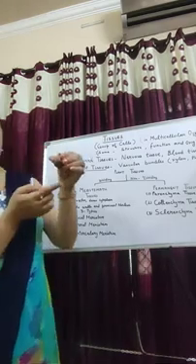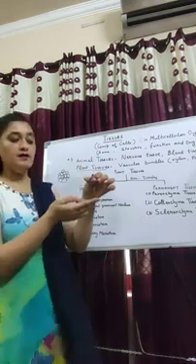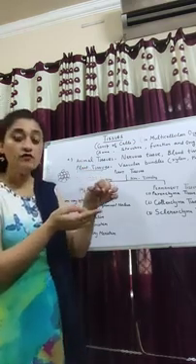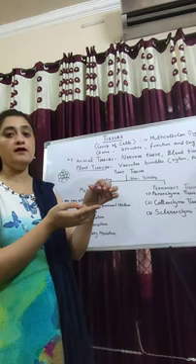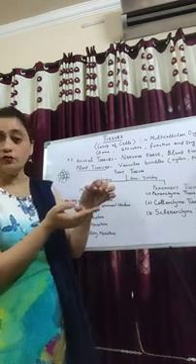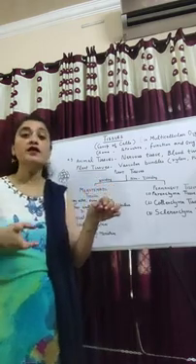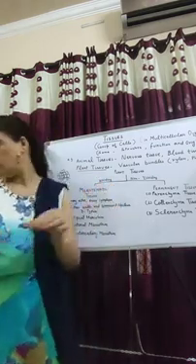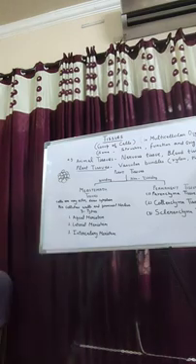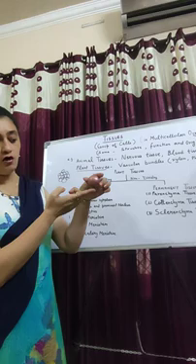Its root has elongated up to this level, which means here I have not cut the apical meristem of the root, and this root has grown. And in the other case, where I cut the apical part, the root has not grown.